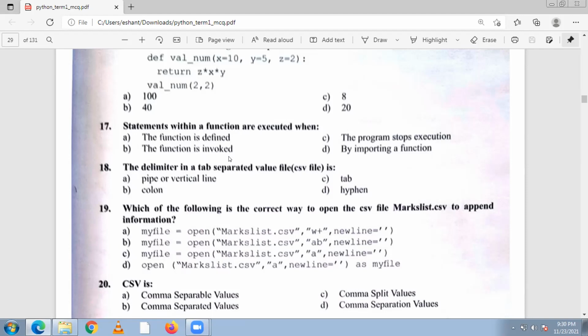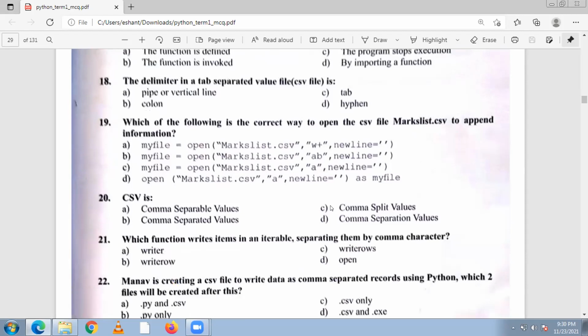Now question number 19. Which of the following is the correct way to open the CSV file marklist.csv to append information? So what is the correct way?